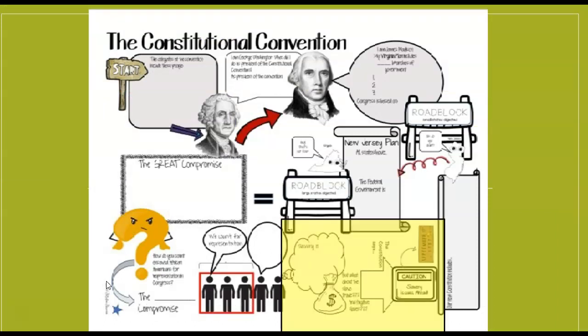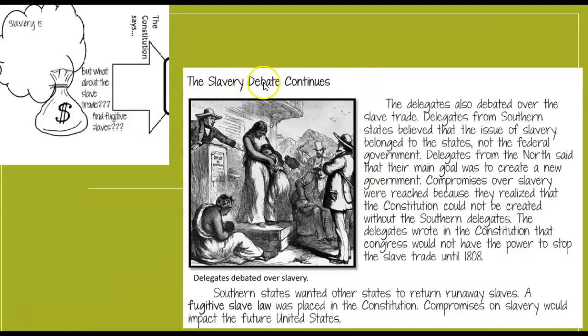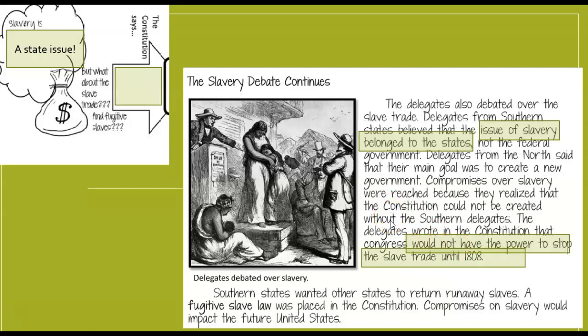The last part over here, second to last, is about slavery. If we look in the passage where they talk about the slavery debate, it answers the questions, because too many students wrote down just "slavery is bad." Okay, we can do better than that. And also you should use the actual document summary to help you out. So basically what you should say is slavery is the domain or the issue of the states. That's a state issue. But what about the slave trade, meaning bringing new slaves in? If you look down here, they talk about it in this part. They say that they don't have the power to stop it until 1808. So the southern states do agree that the international slave trade will stop in 1808.